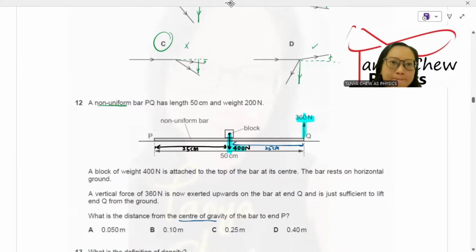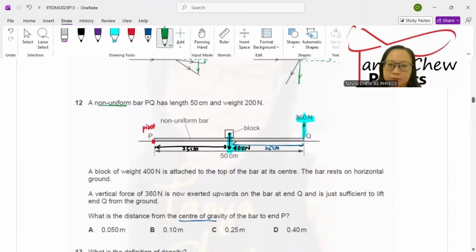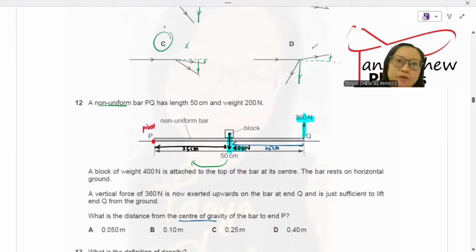I will set P as my pivot. Look at what I'm about to do. Focus on 400 Newton first. 400 Newton is going downwards and the pivot is on its left hand side, so it will turn towards the pivot. This is called clockwise direction. 360 Newton is acting upwards, so it will turn towards the pivot while going upwards. This is anti-clockwise. 360 Newton provides anti-clockwise moment.